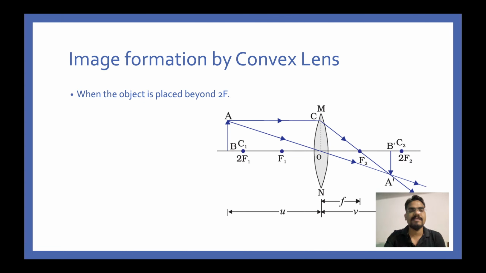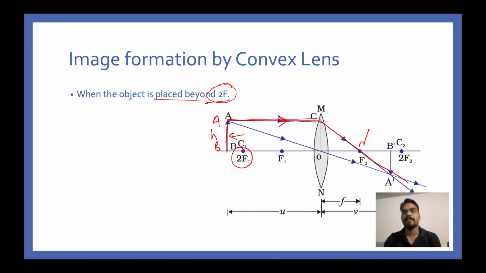Next is when the object is placed beyond 2f or beyond c. So this is 2f, and you have placed this object here. This is your object height, AB height, or you can simply use h. We are going to invoke the first rule, which means a light ray which is parallel to the principal axis, after refraction will pass through the focus. And a light ray which is passing through the optical center remains undeviated. You can see these 2 rays are meeting at a certain point, and this is where the image is going to be formed.